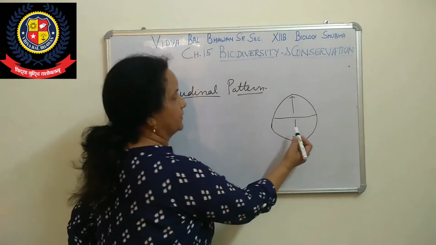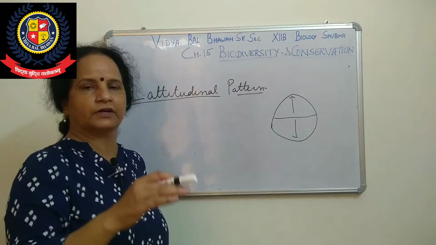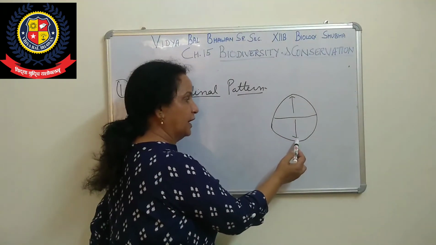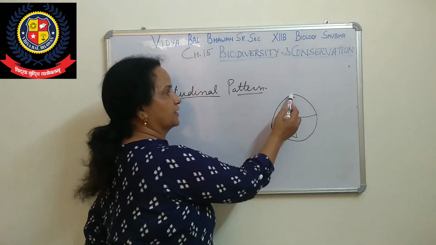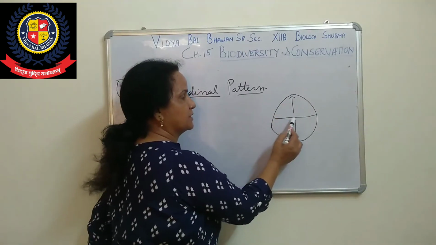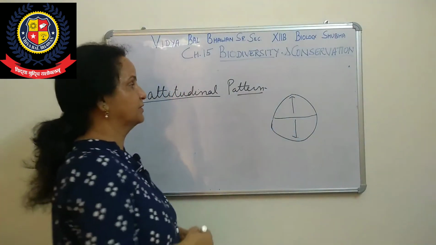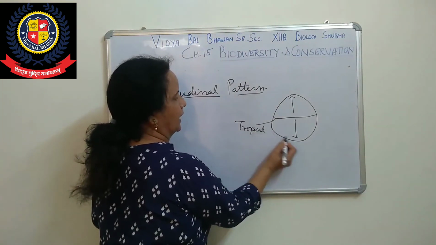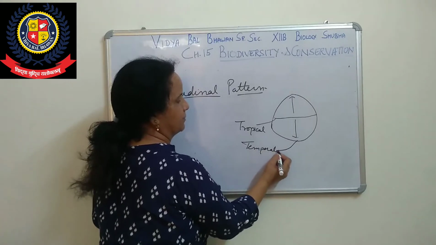So as we are moving forward, the diversity is decreasing. The biodiversity is decreasing, and at the polar region it is minimum, and the maximum is in this area, right? That is called the tropical region, and this region is called the temperate region.